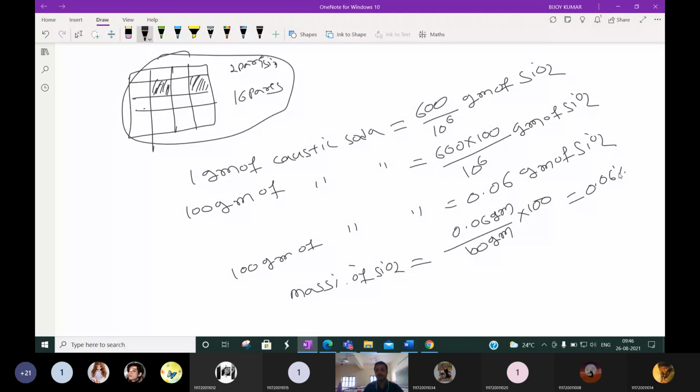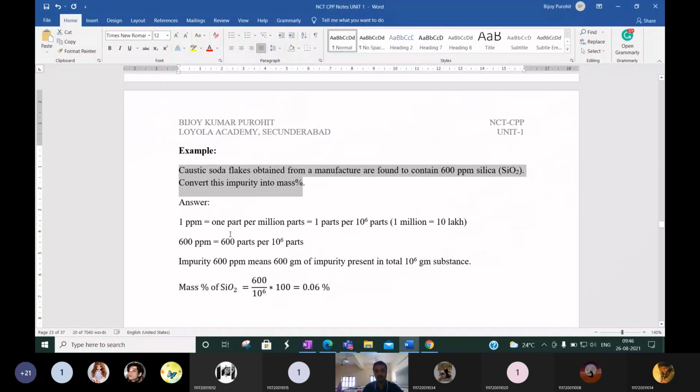Okay. If you don't understand, then please ask me again. Otherwise, it will be in the notes. Please read it once again. If still you can't understand, then please ask me. Okay, so the next numericals, we are going to solve.